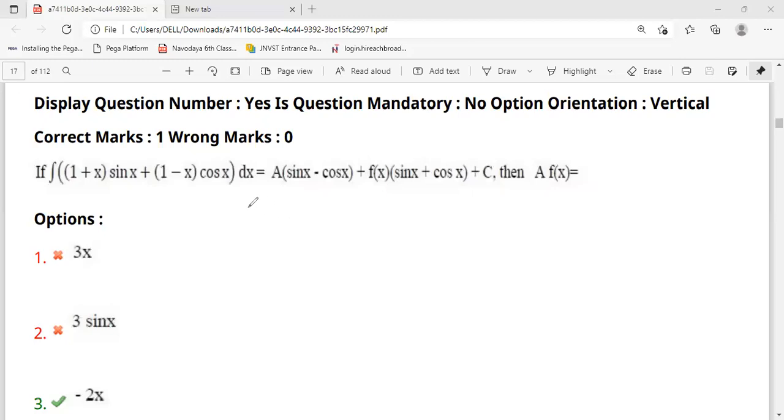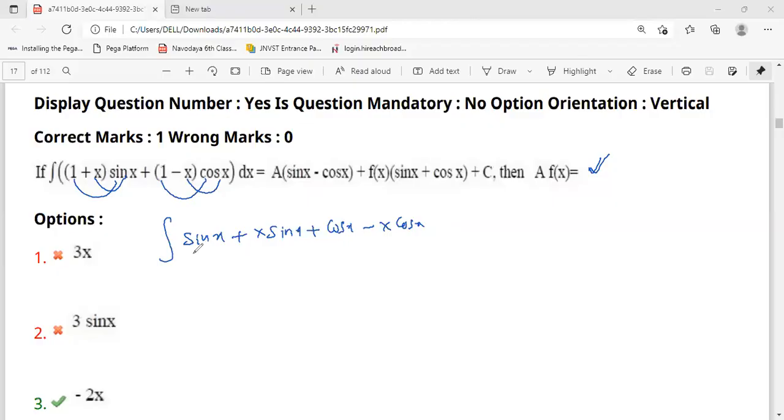Okay, next, integration of (1 plus x) sin x plus (1 minus x) cos x. The question is only big, but the answer is very simple. So I'm writing directly after multiplying what we will get, because 1 into sin x we have to do, x into sin x we have to do, here 1 into cos x we have to do, minus x into cos x we have to do. Okay, I'm writing directly.